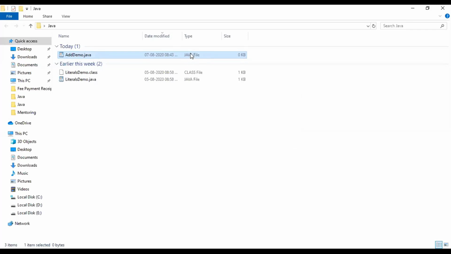Make sure that when you are typing javac followed by filename.java, the type has been changed to Java file. If it is still showing as text, then there is a problem with the rename. It might have a hidden extension.